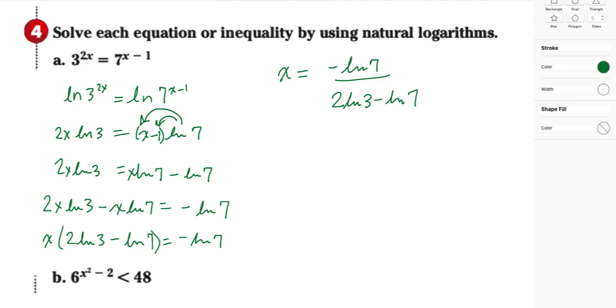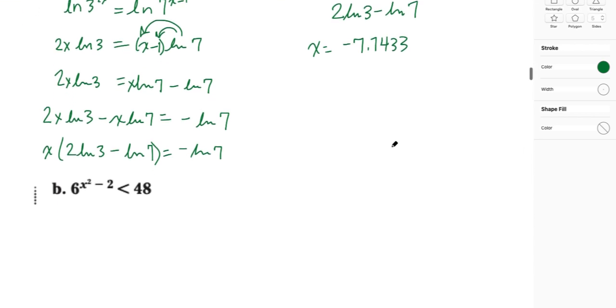Take a moment to take that in. Whew. Now what we get after we calculate this using our calculator, of course, is that x is equal to negative 7.7433.